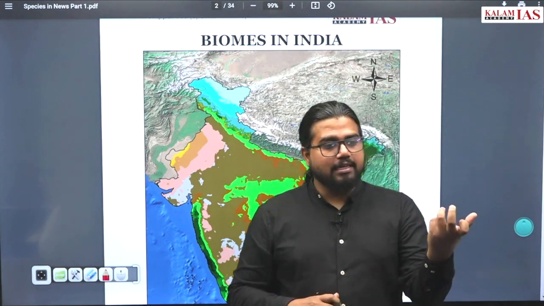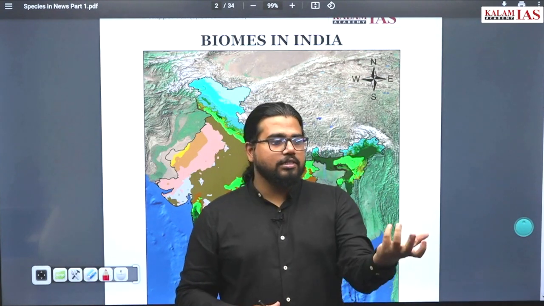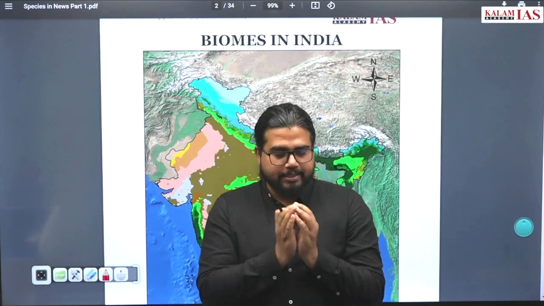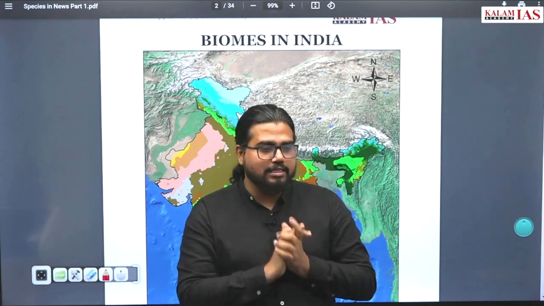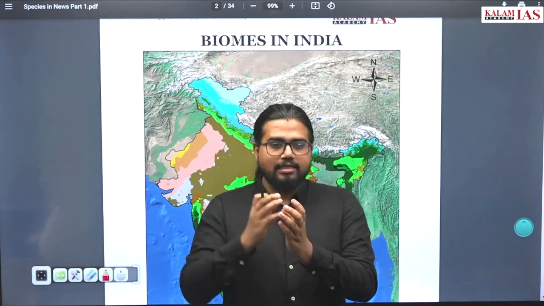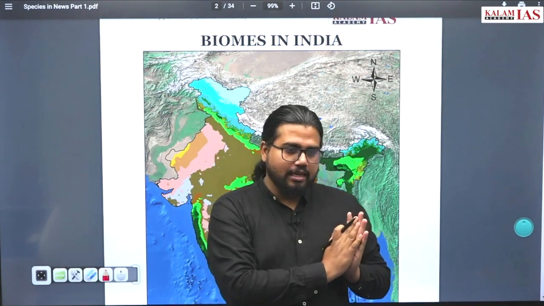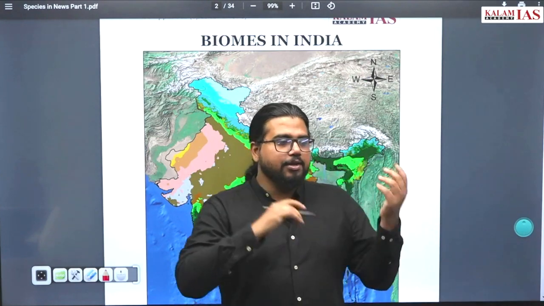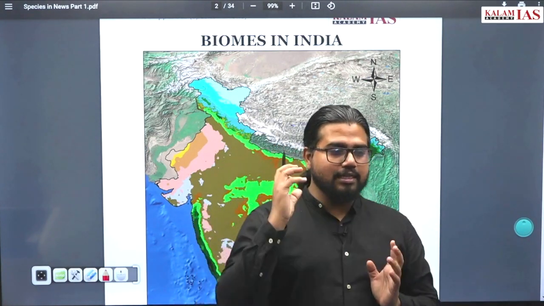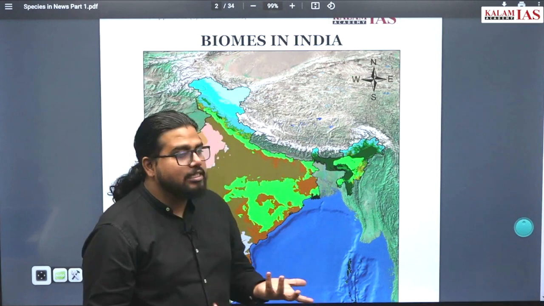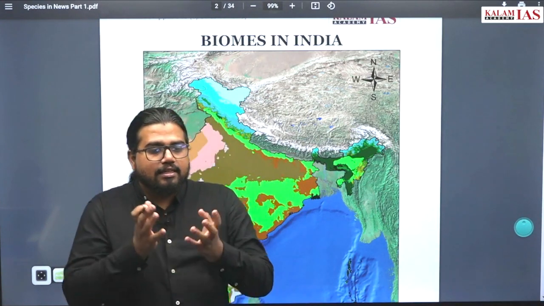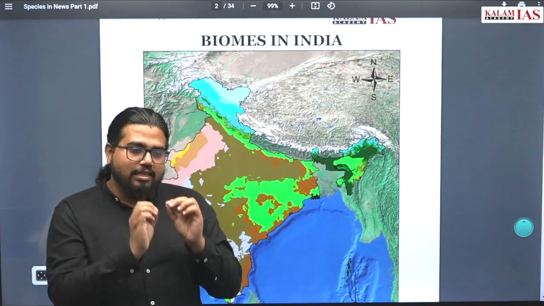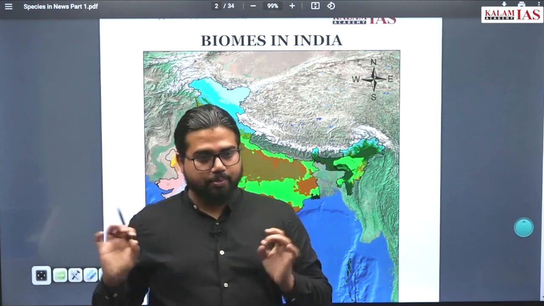Because in statement questions, most of the time it is not the factual knowledge that might help you. Even if you know a specific species, a question is asked. Now it is not that you exactly know everything about the species. At least if you know this species is from the Western Ghats, you should have the ability to guess what different characteristics it can possess, or at least you should know what certain characteristics it should not possess.